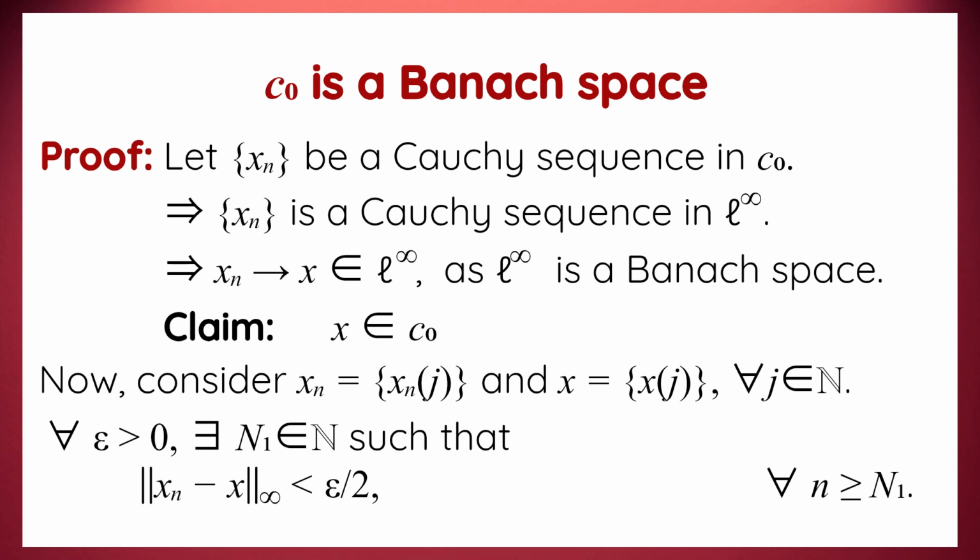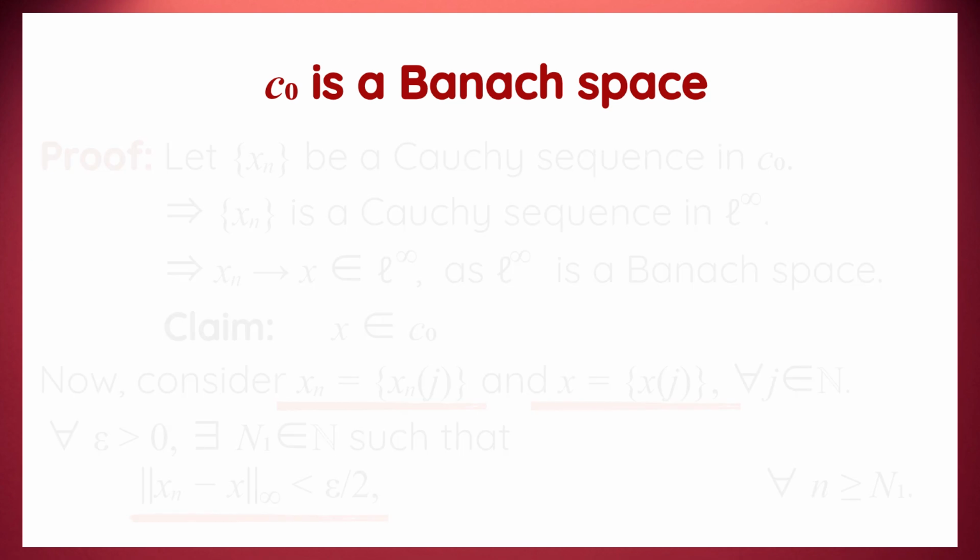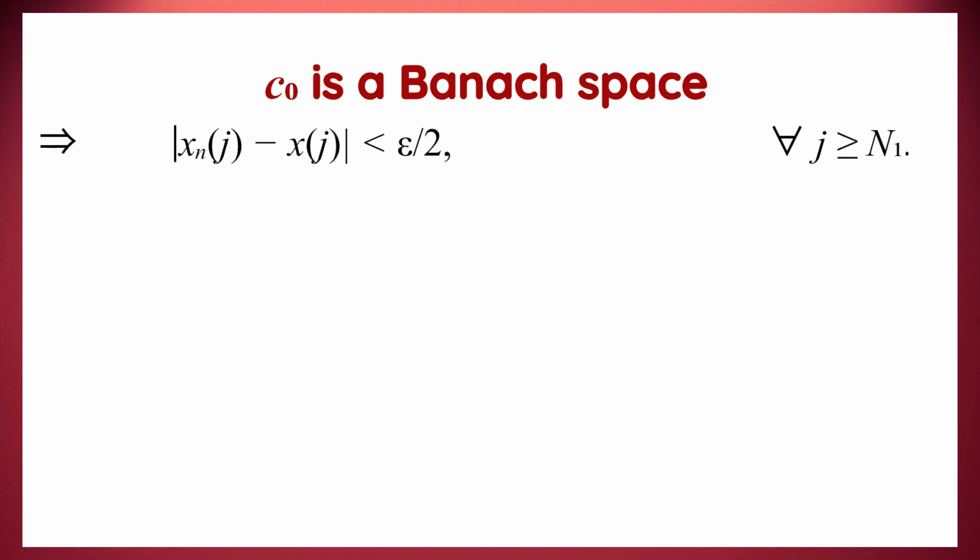Let's revisit the definition of sup norm. We observe that the sup norm of xn minus x is the supremum of mod of xnj minus xj. So this implies that mod of xnj minus xj is less than epsilon over 2 for each j greater than or equal to n1.